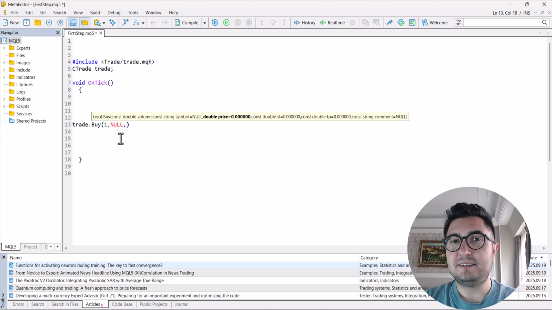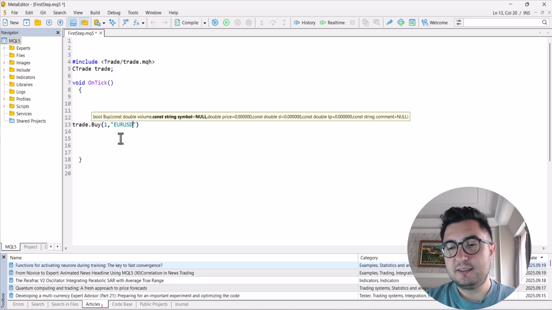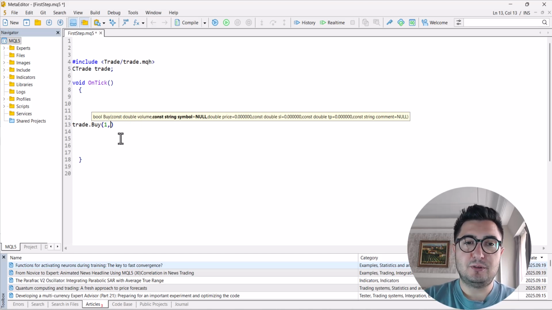If I run it on EURUSD, it will open EURUSD. I can also define it between quotation marks as EURUSD, and then the system will open positions only on EURUSD. But we want to create a system that should be able to trade whatever I want, so that's why it's better to use NULL and a comma.